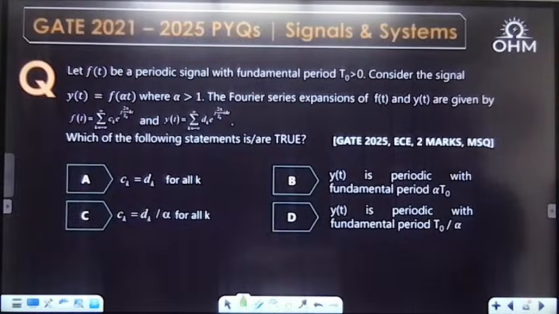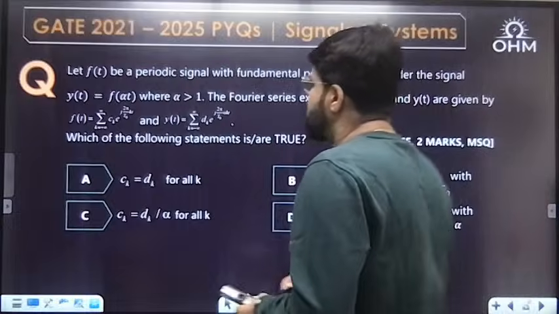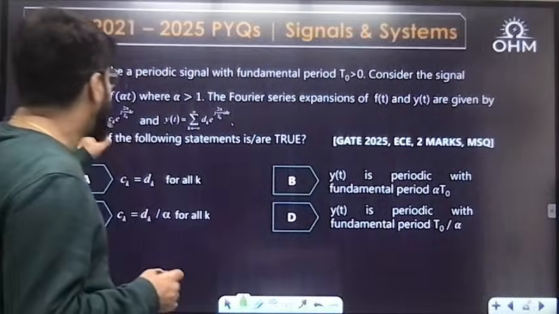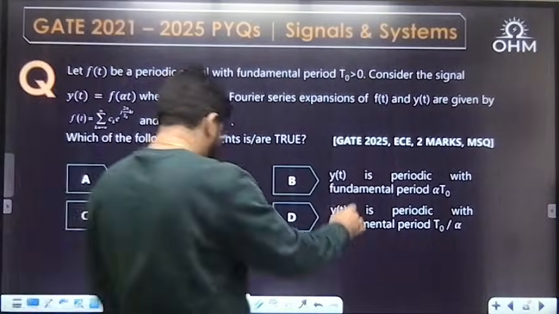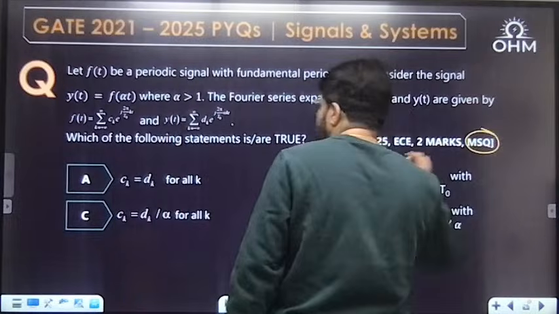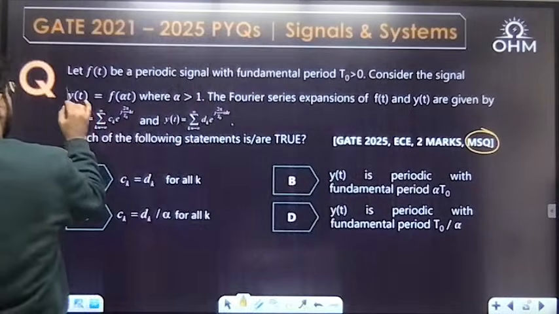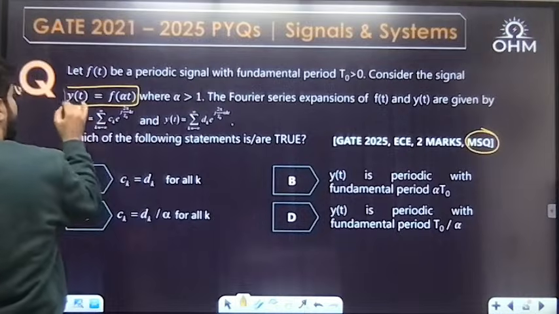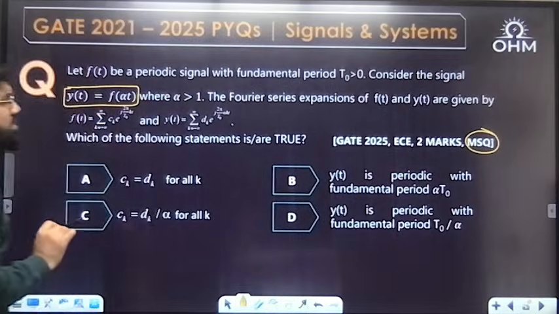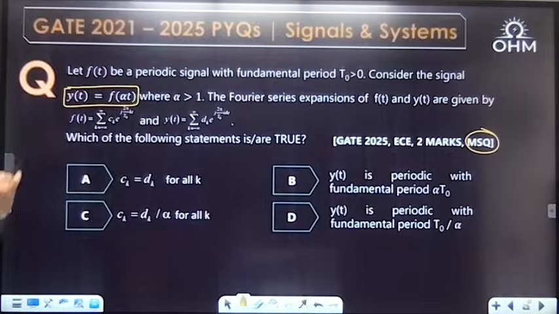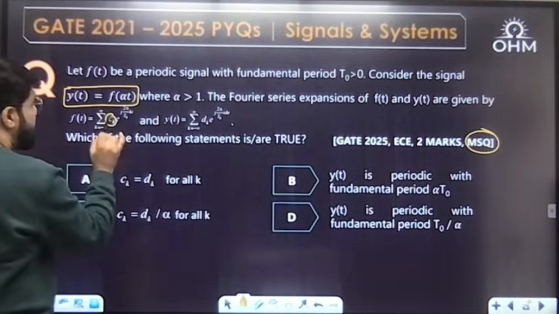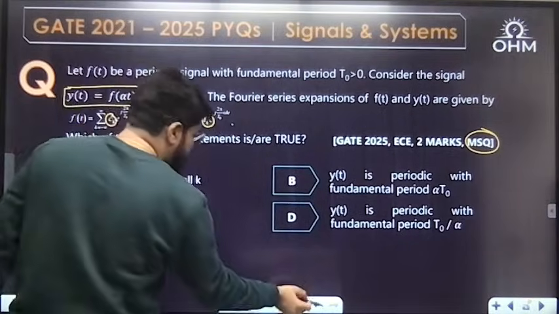Let f(t) be a periodic signal with fundamental period T naught greater than 0. Consider the signal y(t) equal to f(alpha t). Direct question, 2 marks MSQ, a direct property question, on time scaling. y(t) equal to f of alpha t, alpha greater than 1. The Fourier series expansions of f(t) and y(t) are given: f(t) has the Fourier series coefficient c_k, and y(t) has the Fourier series coefficient d_k.